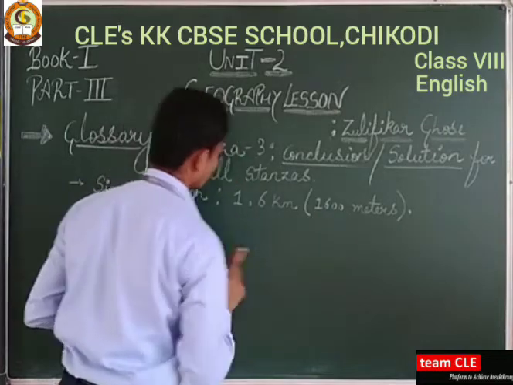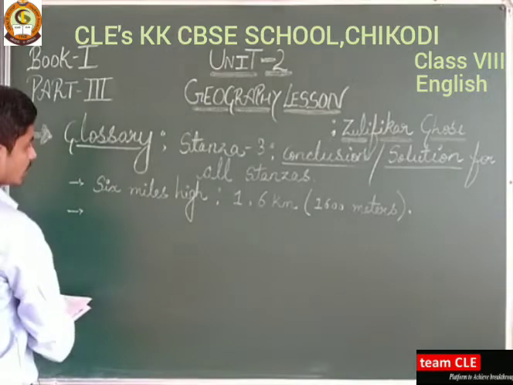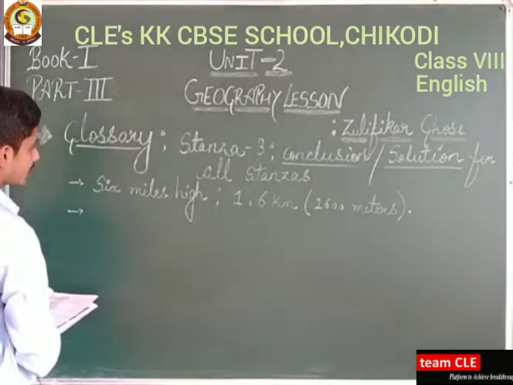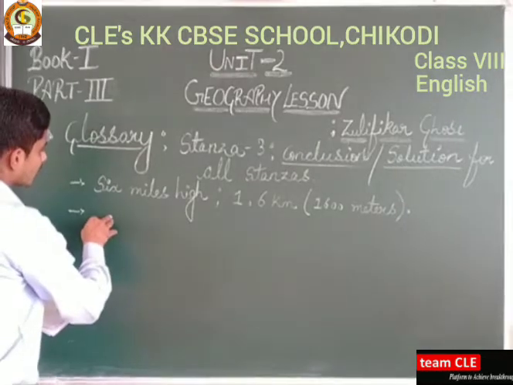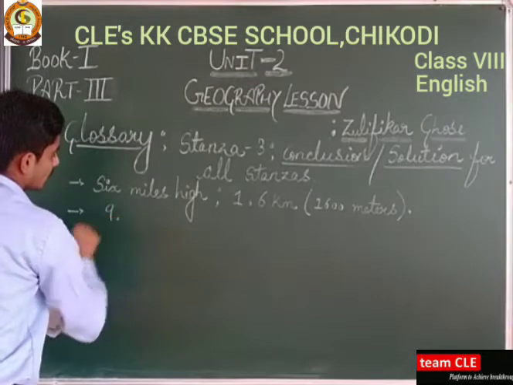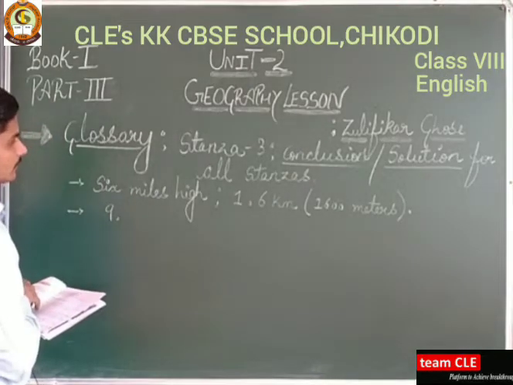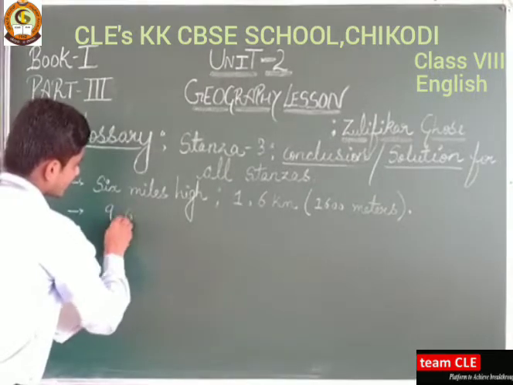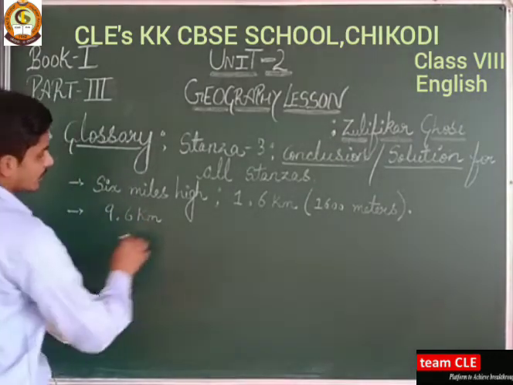Now where is the jet? The jet is at 6 miles. So 6 miles into 1.6, how many? Yes, 9.6 kilometers.